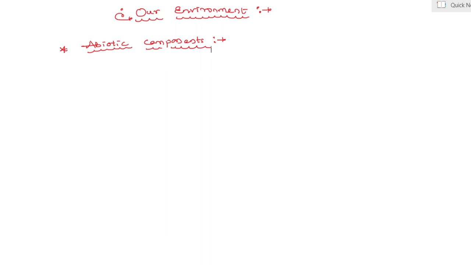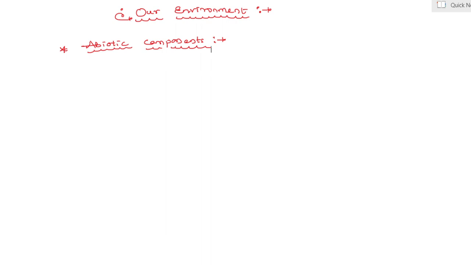Afterwards, we discussed what is meant by biotic components. Biotic components include all the living organisms present in the ecosystem. It means plants as well as animals and some microorganisms come under biotic components. On the basis of food they consume, the different organisms can be categorized into three groups.